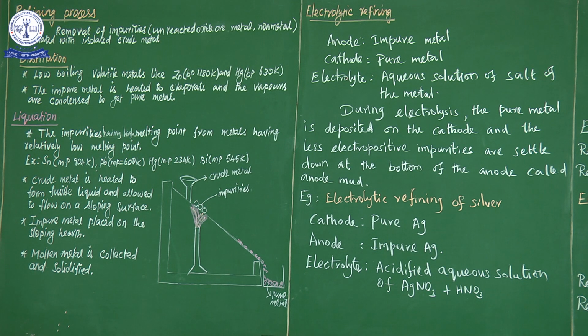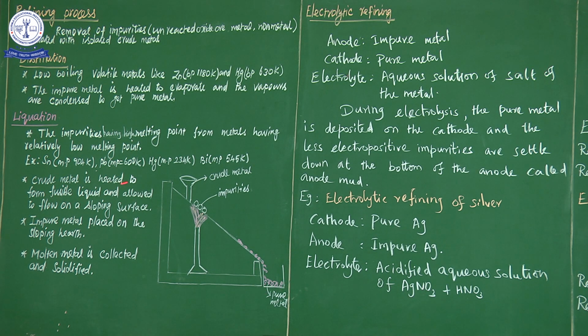Okay? So the crude metal is poured through the sloping surface of the reverberatory furnace. On heating the crude metal, the impurities are settled on the hearth at very low temperature. Also the pure metal is easily melted and collected in another receiver.